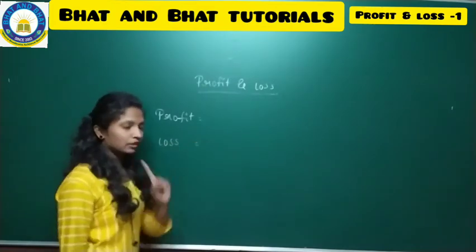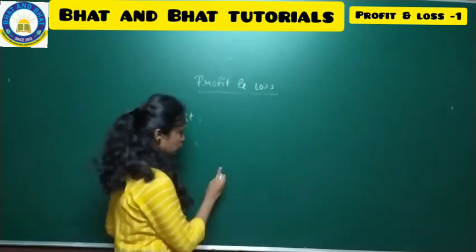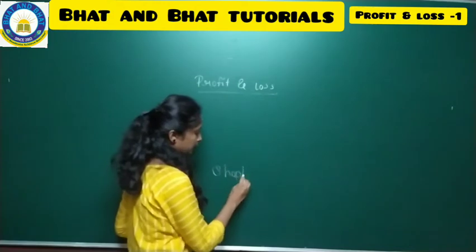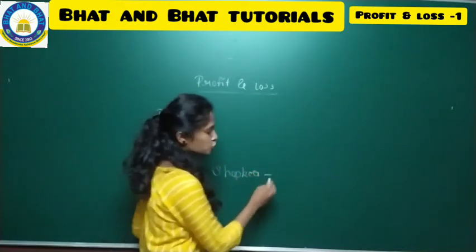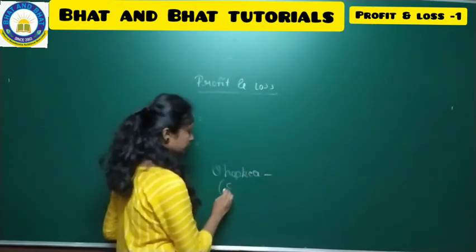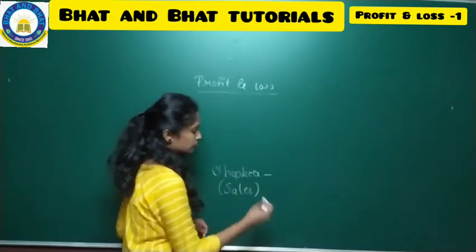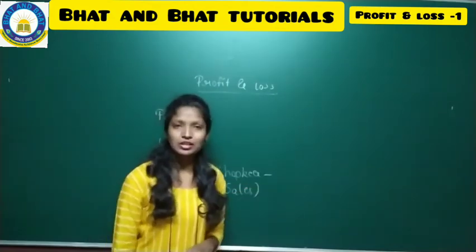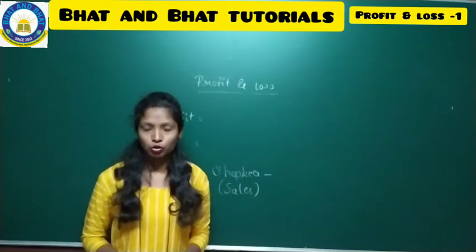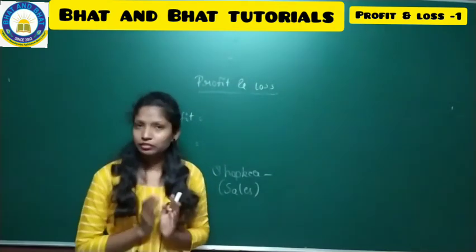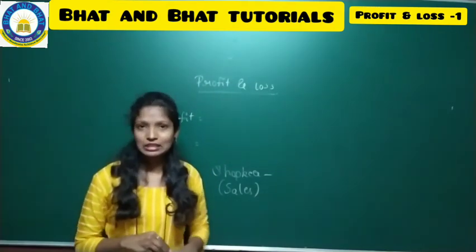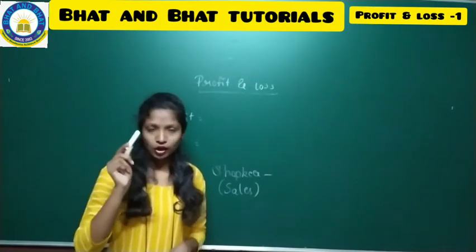Say for example, there is one shopkeeper. So who is there here? The shopkeeper. So what will a shopkeeper usually do? Shopkeeper will sell goods and services. Goods means, say for example, there is one shop near your home. So there is one shopkeeper in that shop. Shopkeeper is nothing but a seller. So you need one chalk. Okay.